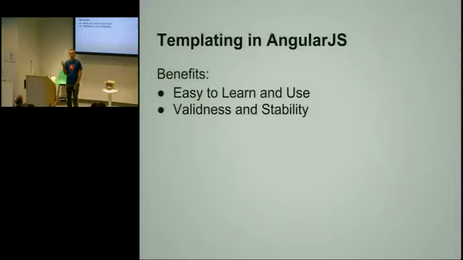It also allows us to create stable DOM. By stable, I mean that because we are traversing the DOM, in the case of the repeater, for example, we know that we have a list of greetings or a list of superheroes, and they correspond to a certain model, a certain array.